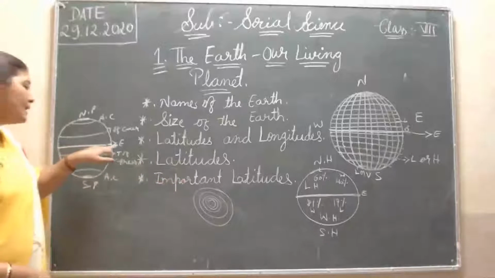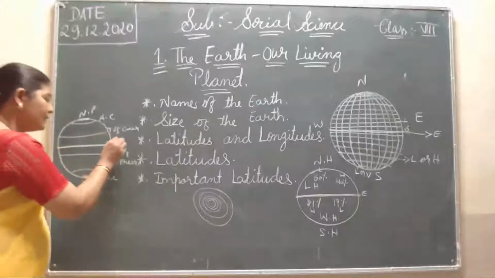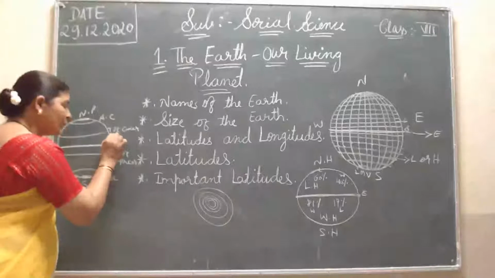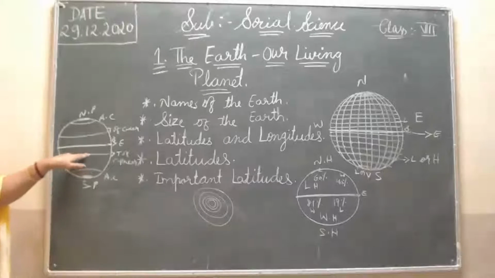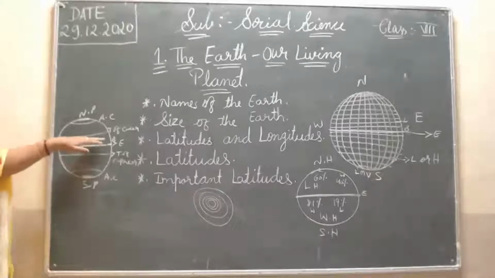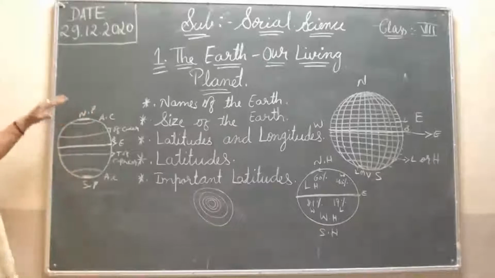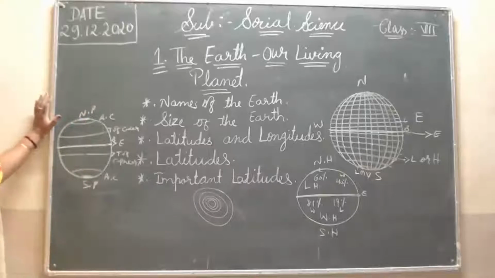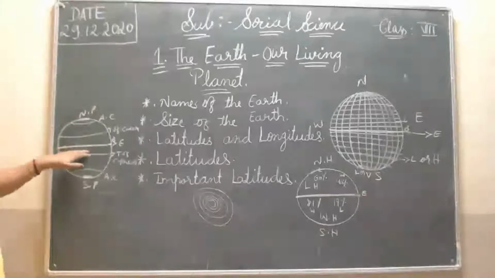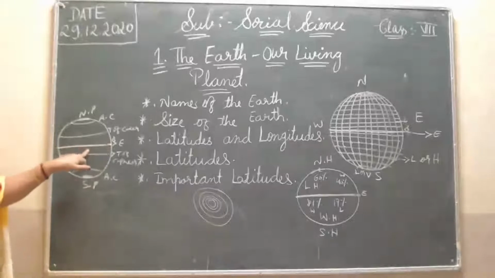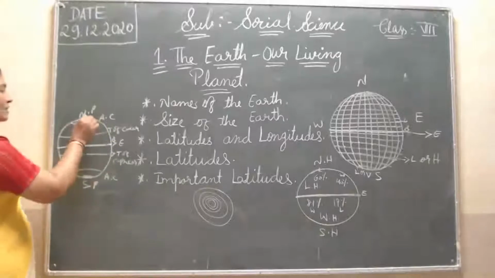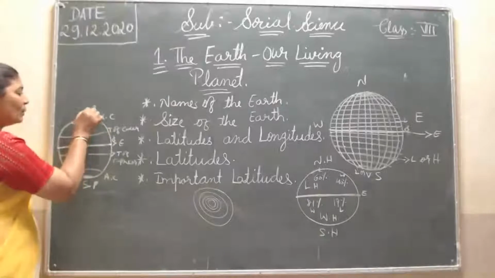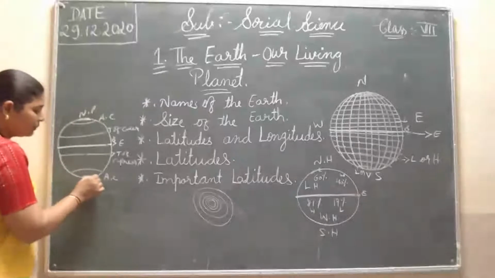This is the 0 degree equator line. It started from the 0 degree and it is the biggest circle on the world map, and from here it is started one by one taking the degree. So it is totally 180 degrees. Then if we are including the equator line, then it will become 181 lines. Okay, so here first up point it is the North Pole, then down it is the South Pole.